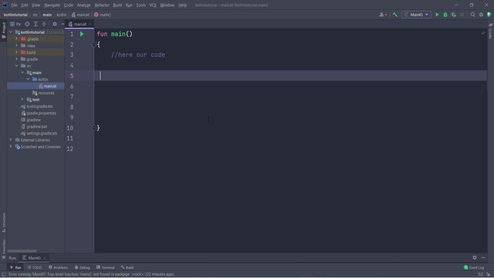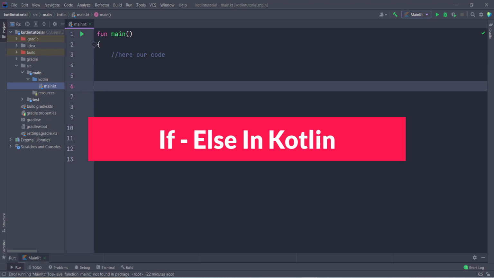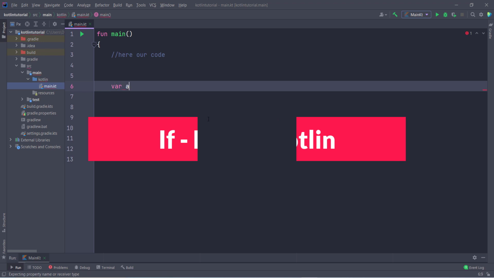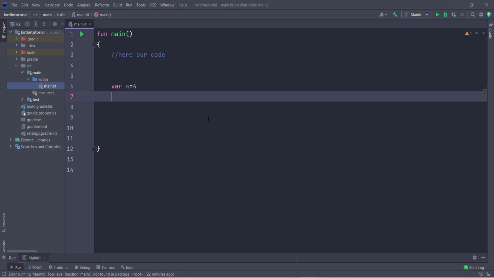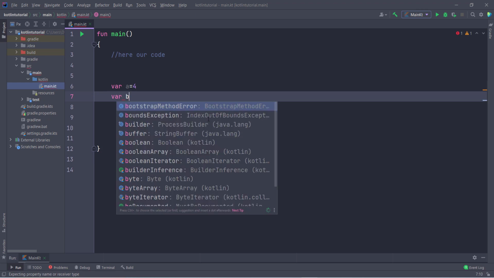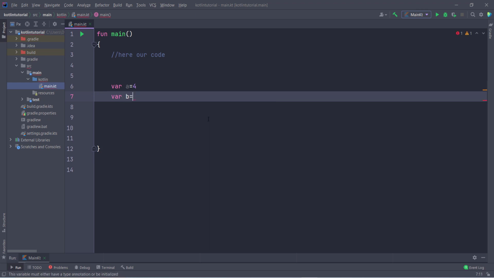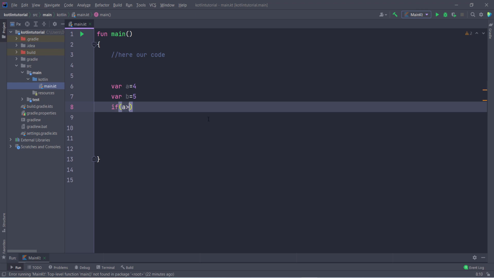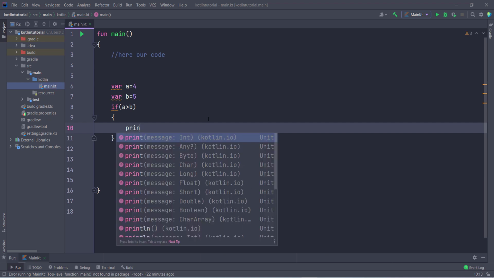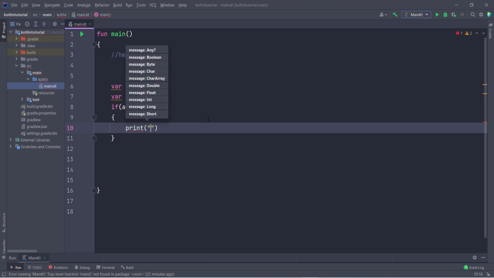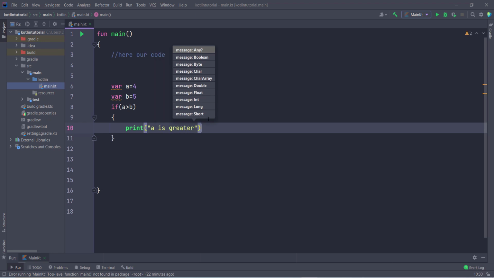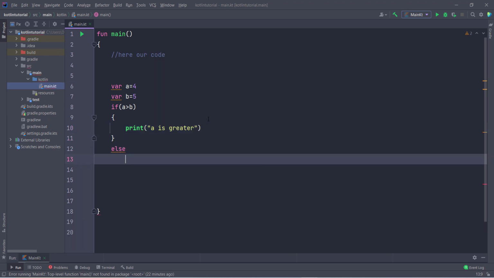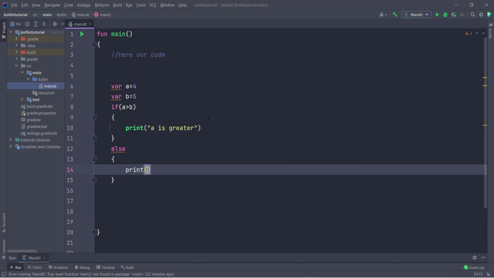So I open this, and now if I want to use if-else, I declare a variable here, var, and then I give the variable name a, and I assign 4. Then var b, and inside this I store 5. Then if a is less than b, this is the same as Java. If a is greater than b, then the operation which I want to perform, let us suppose I print the message "a is greater". Now this is the same with else. So if-else, and you have to type here print "b is greater", otherwise b is greater.